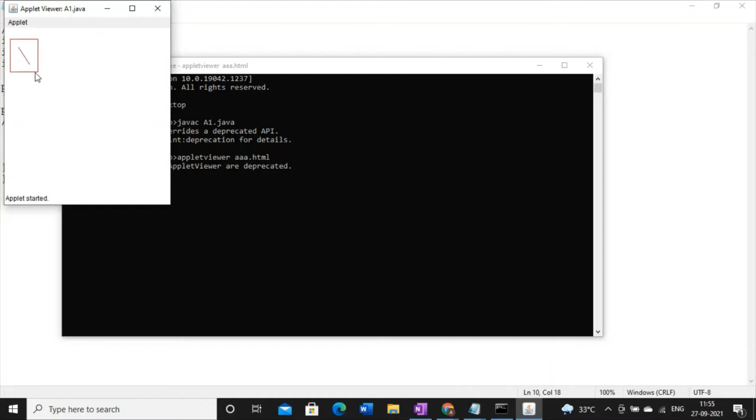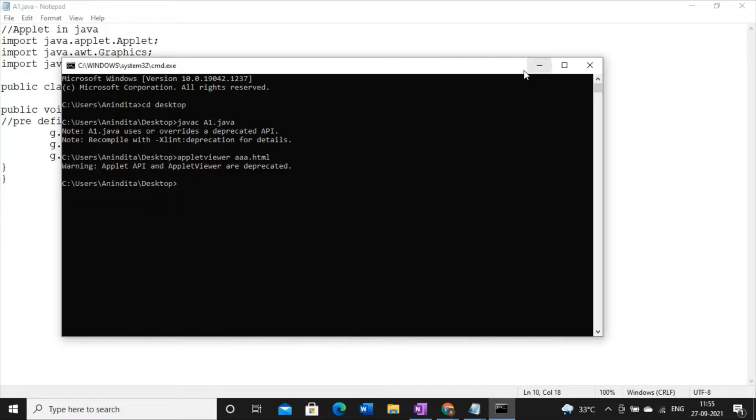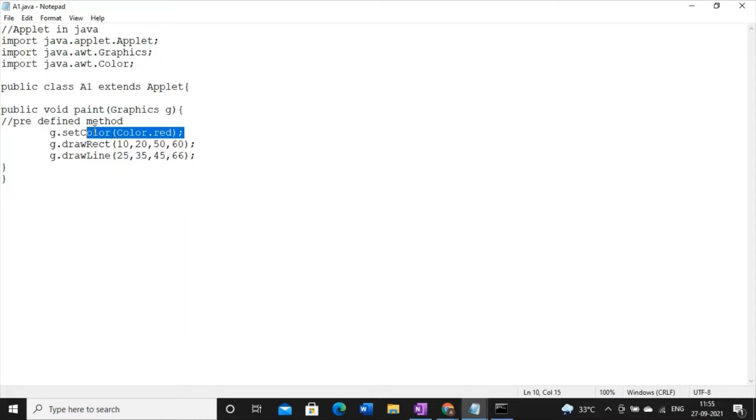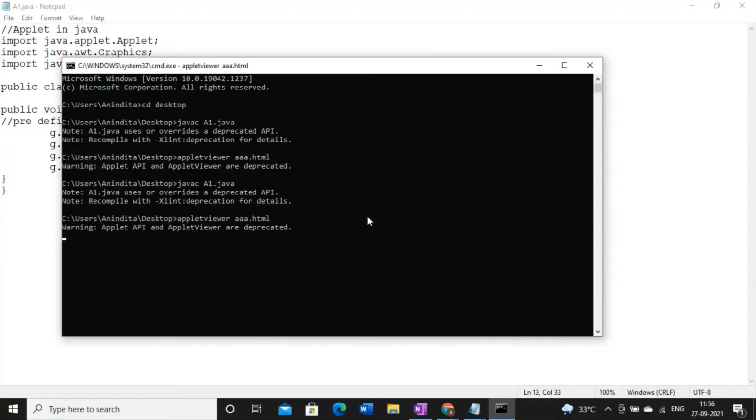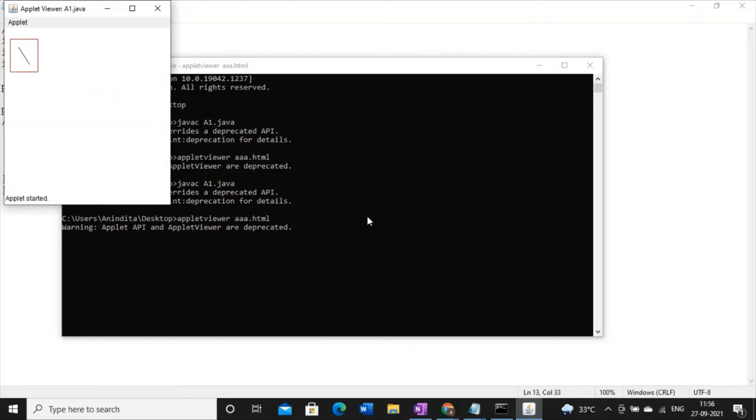Each and every object will have the same color. But if I need different colors, I will write this same piece of code before each and every object. Say I want to color this rectangle red and I want to color this line blue. So you will get these two different kinds of color.